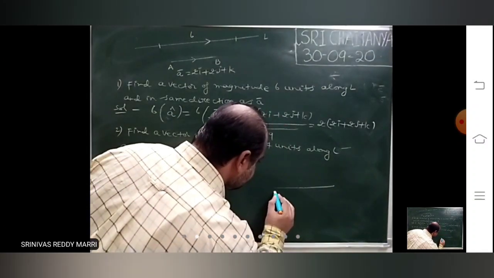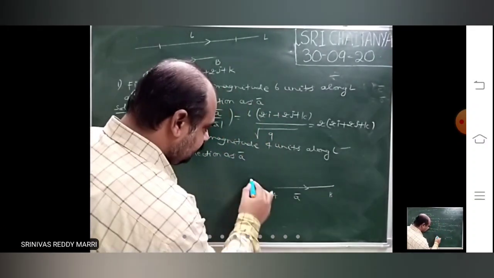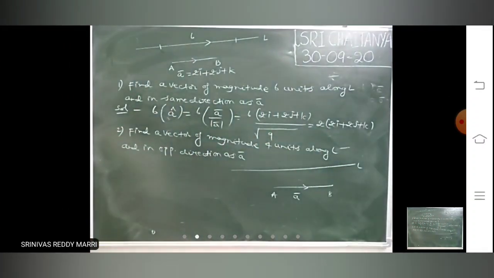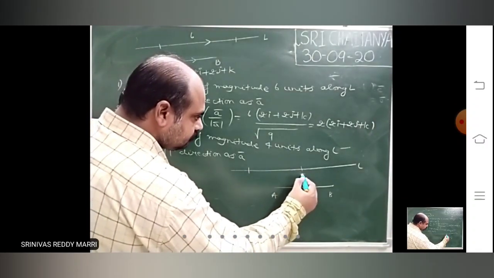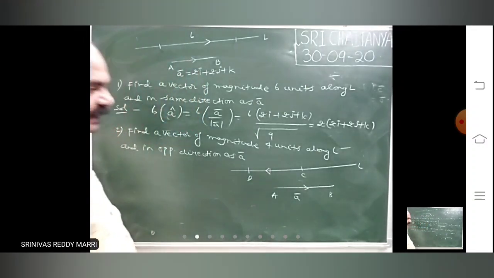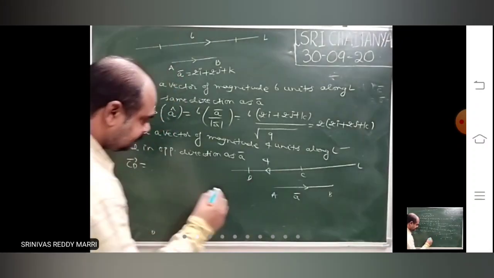Look here. AB bar is there, and there is a line L like this, which is parallel to AB. Now he wants 4 units in this direction. In this direction means the required vector CD bar is nothing but this is 4 units.